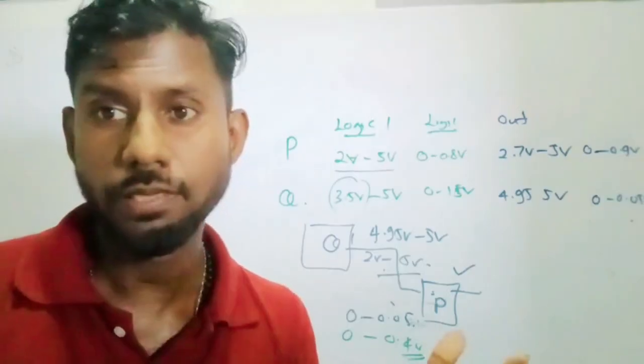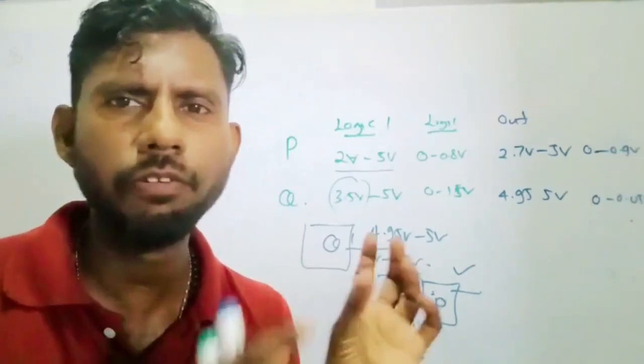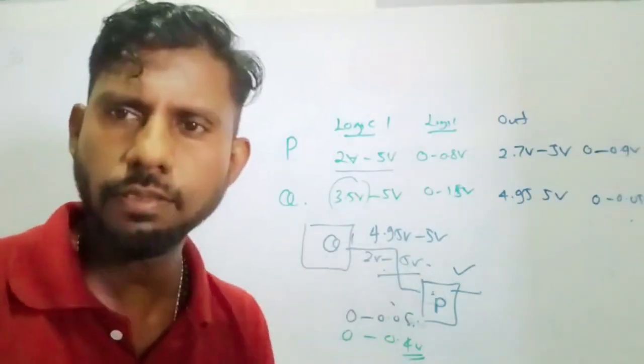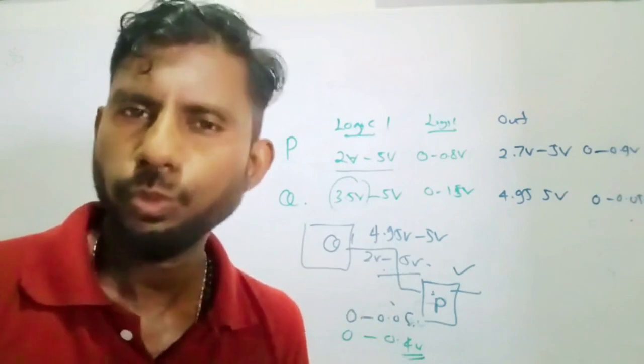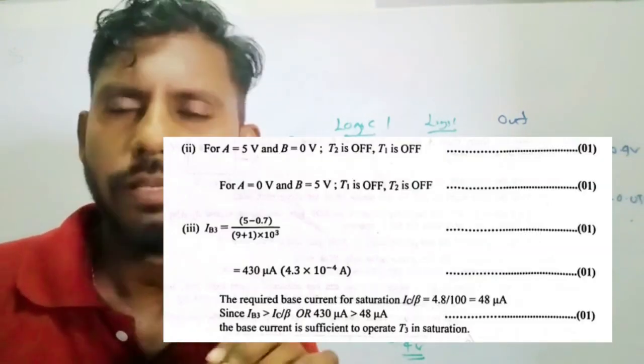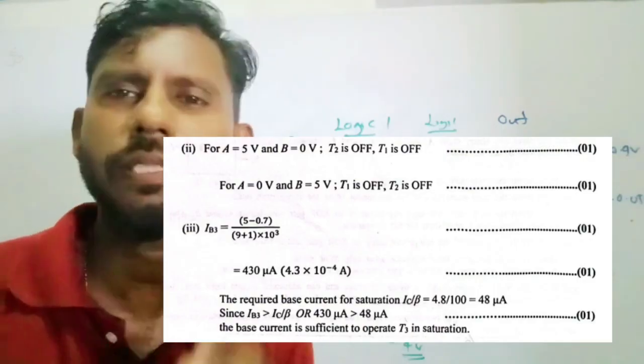But here we have to write down proper answers and steps. To be familiar with the steps, you should look at the marking schemes.